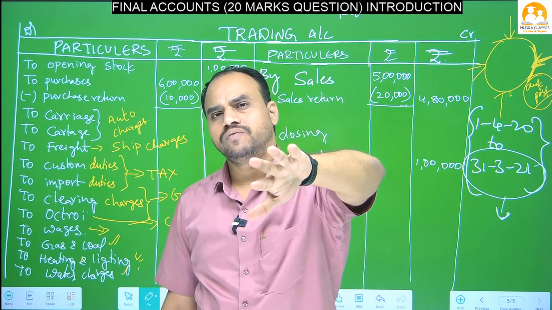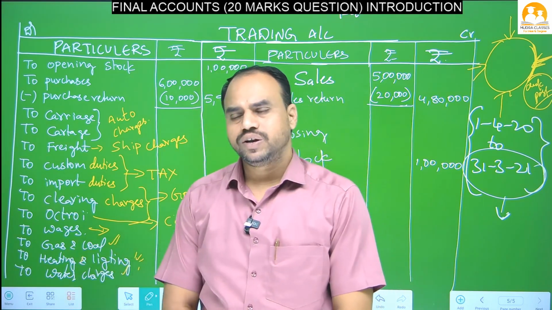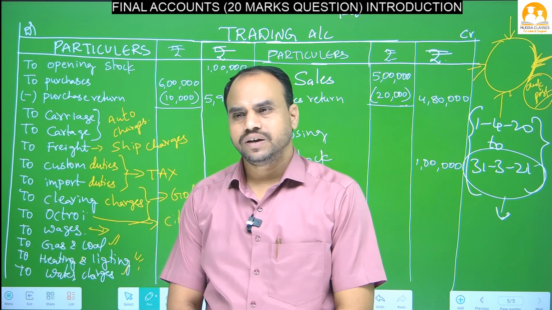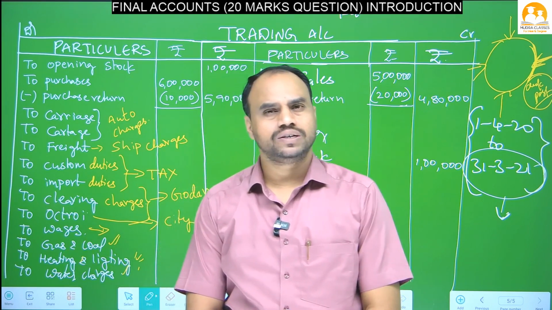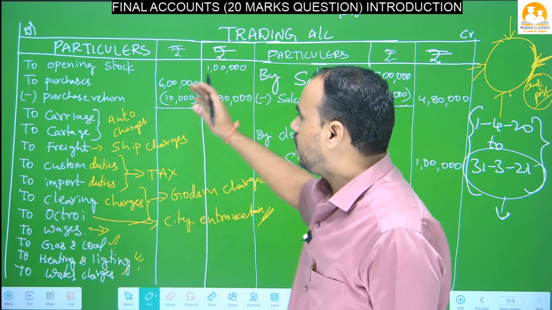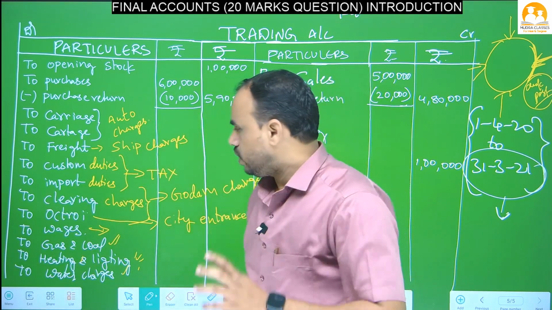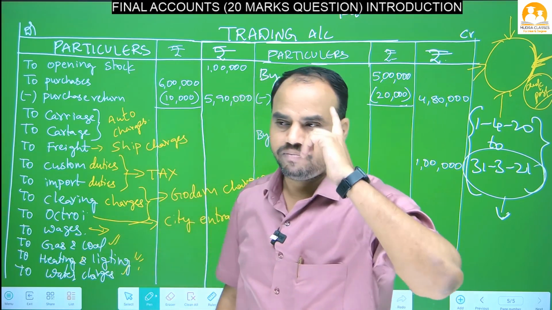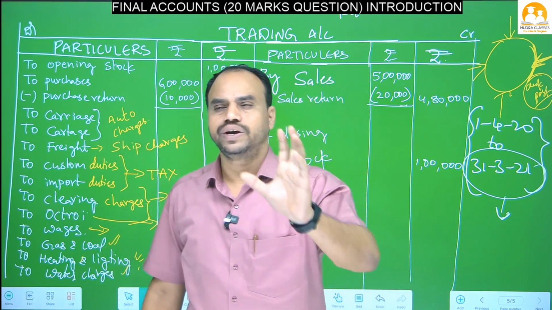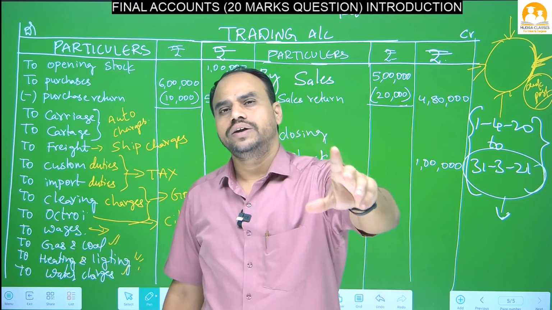Like these, expenses are also there. Okay, I will tell you which page number. This is page number 246 from the accountancy textbook. If you see page number 246 in the accountancy textbook, you will be able to know what items will come. But remember, always these items you have to remember in your mind. If you want to get 20 out of 20 marks for this problem, you have to recognize these items always.